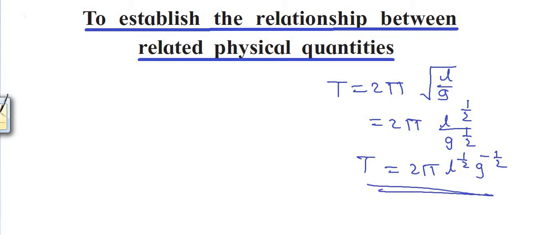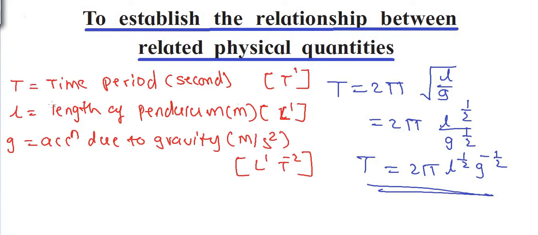Let us write the different quantities now. T is the time period of simple pendulum, time period or periodic time. SI unit second. So time appears once in the numerator, dimension T raised to 1. L is the length of the pendulum, meter. Length appears once in the numerator, so dimensions are L raised to 1. g, acceleration due to gravity, meter per second square. Meter, length, numerator, L raised to 1. And time twice in the denominator, 1 upon T raised to 2 is T raised to minus 2. So these are the dimensions of time period T, length L, and acceleration due to gravity g.